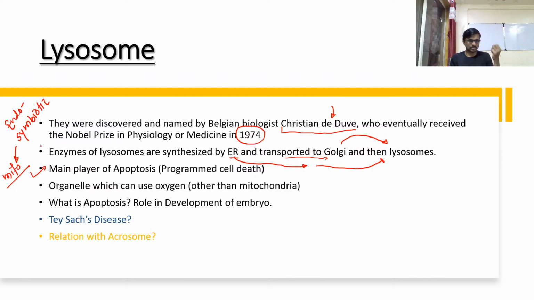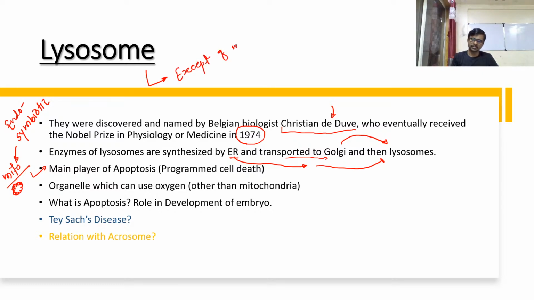Okay, because in our cell, mitochondria has a few rights because of the DNA present inside of mitochondria. It also has some rights. Okay, so our cell cannot decide to die without asking the mitochondria. So mitochondrial permission is also important. So lysosome works with the mitochondria, and then the cell will enter into apoptosis. Okay, so lysosome is another organelle, except for mitochondria.